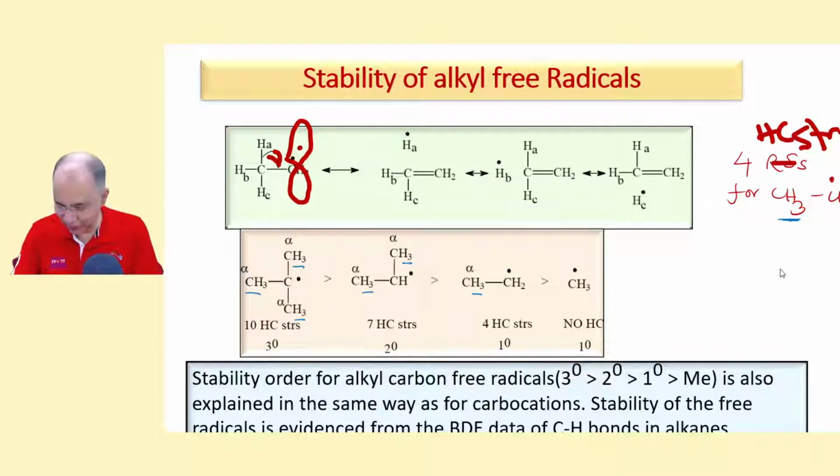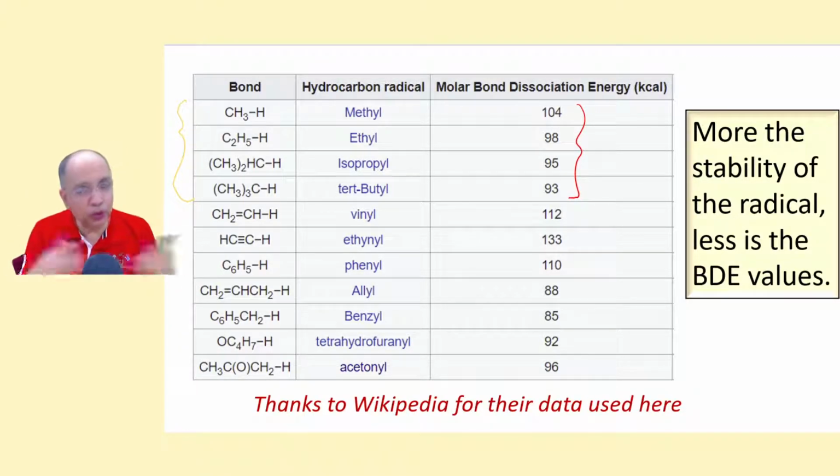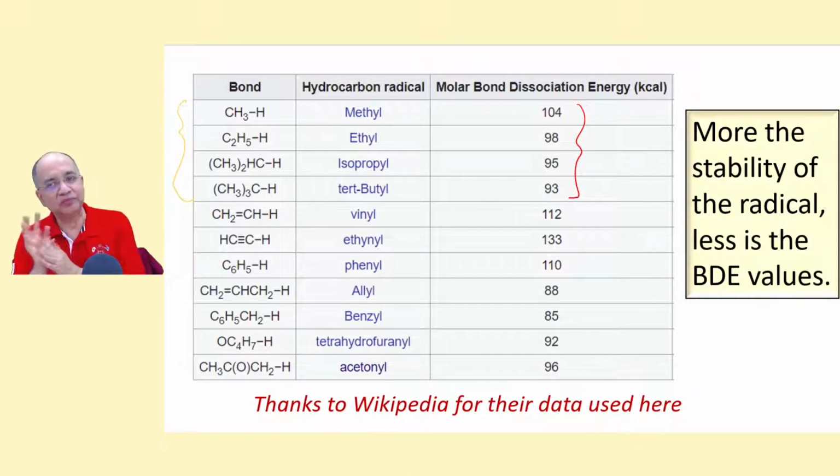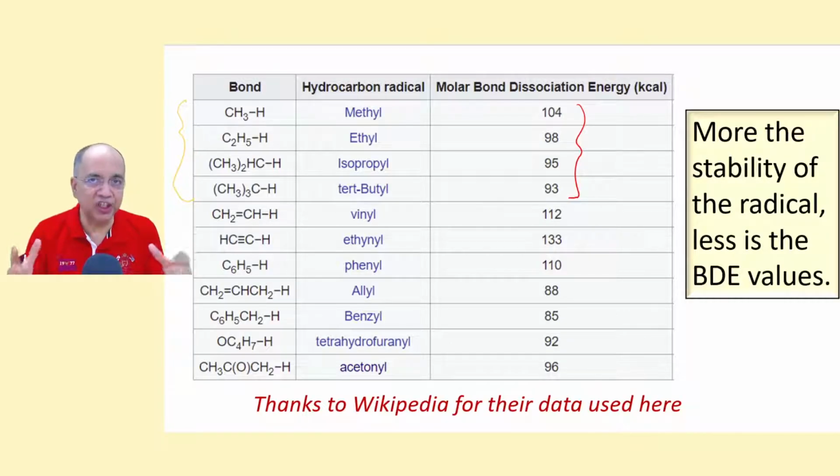I have given you interesting data from Wikipedia. Thanks to Wikipedia for a huge data source. The philanthropic activity extended by Wikipedia globally is really praiseworthy. Now, look to methane, the CH bond dissociation energy, the homolytic cleavage that requires 104.